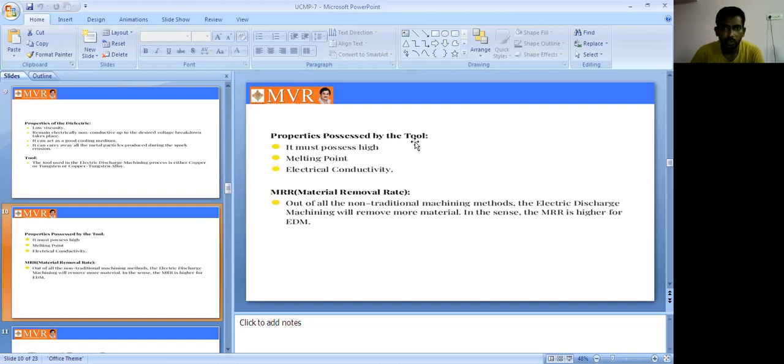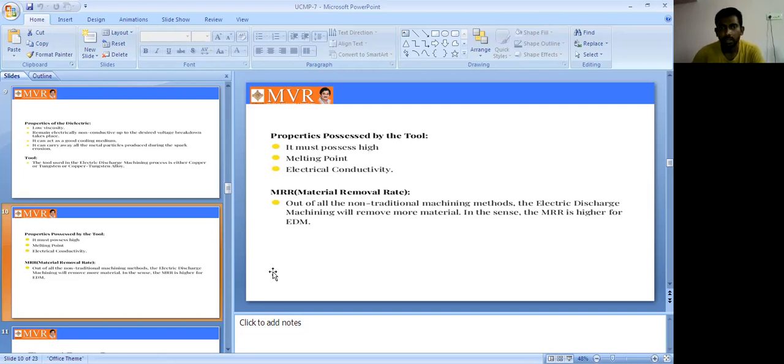the properties possessed by the tool. What properties does the tool possess? It must possess a high melting point and good electrical conductivity. These are the properties possessed by the tool.